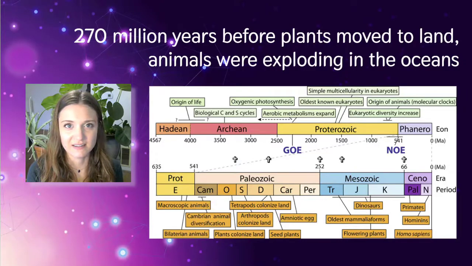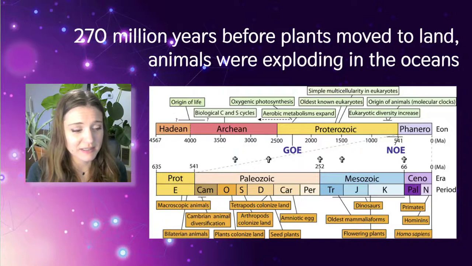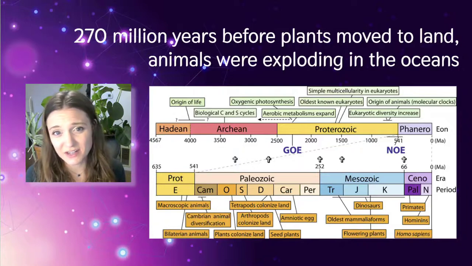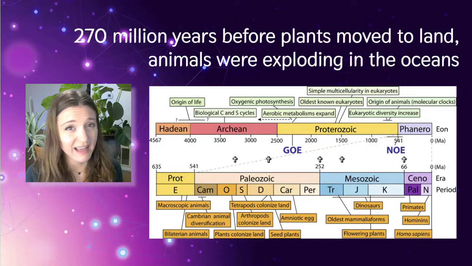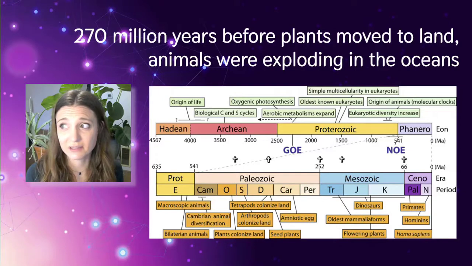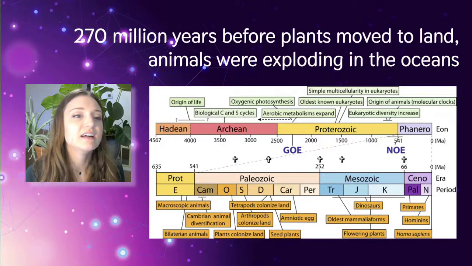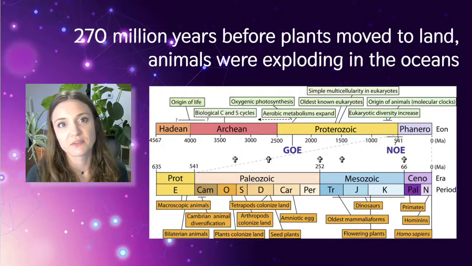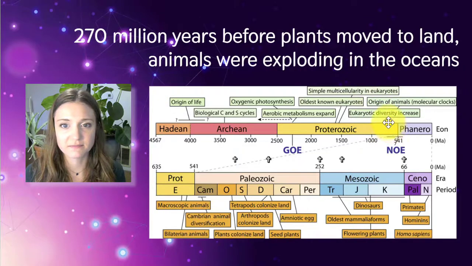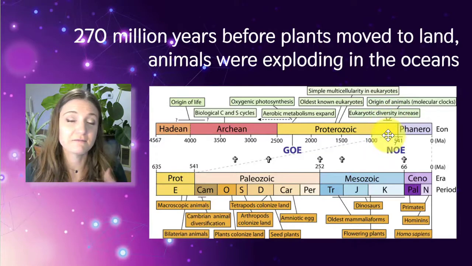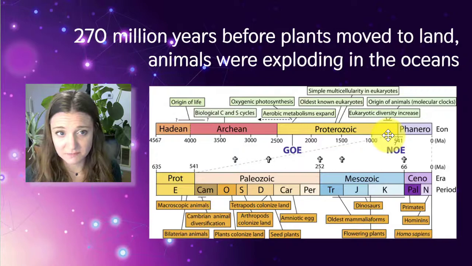When did animals get on the scene? So plants, we talked about plants moving onto land about 500 million years ago or so. 270 million years before that, when life was still hanging out in the oceans, there really wasn't much going on land. Plants hadn't even started to think about that yet. That is when we find the first animals. Some of our early fossils date back to about 700 million years ago, right about here, at the end of the Proterozoic era, where we find the first evidence of animals.